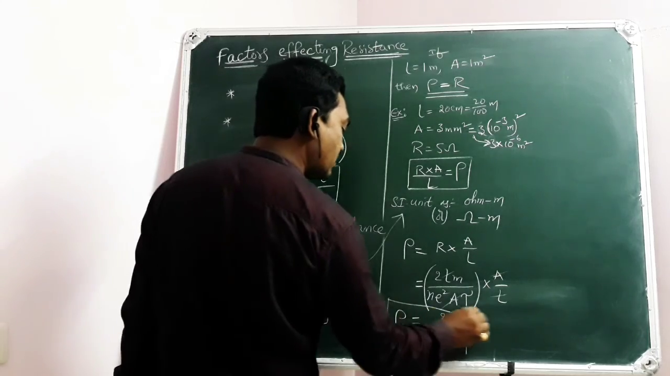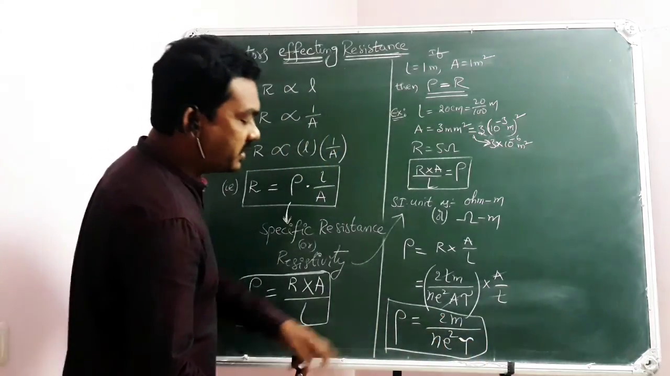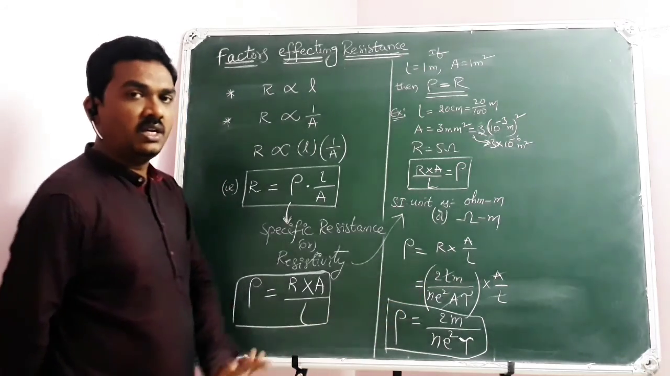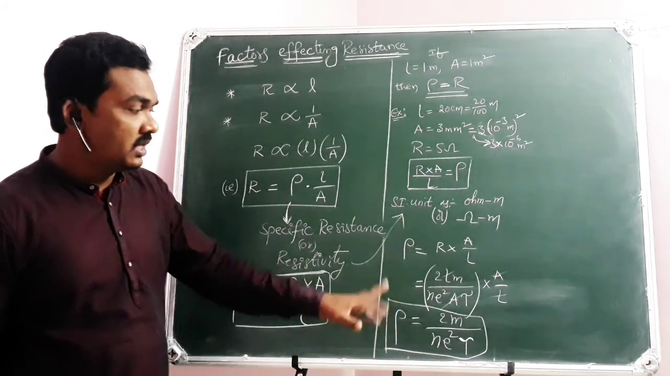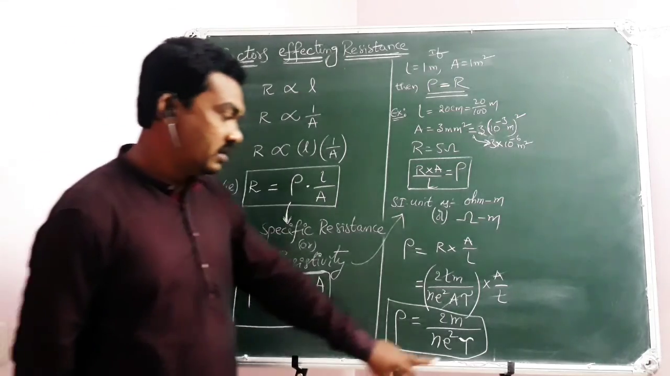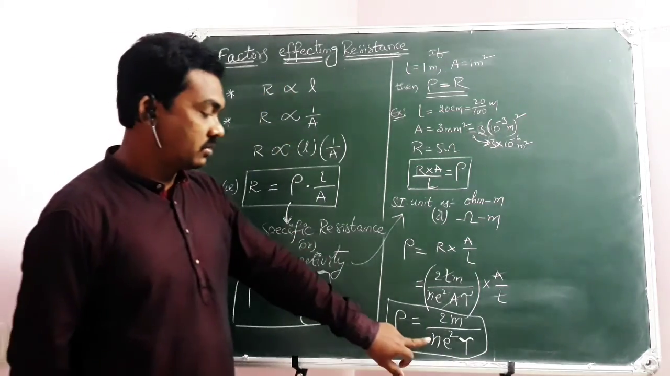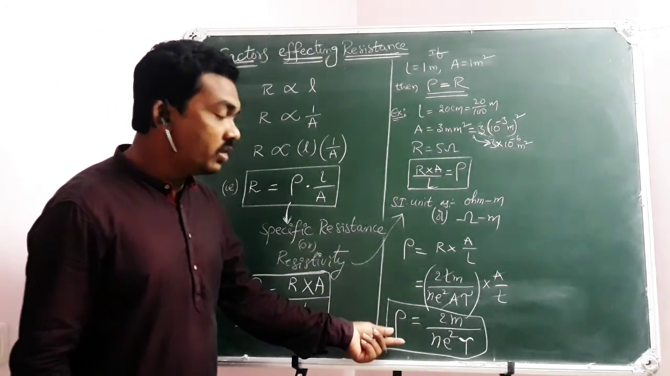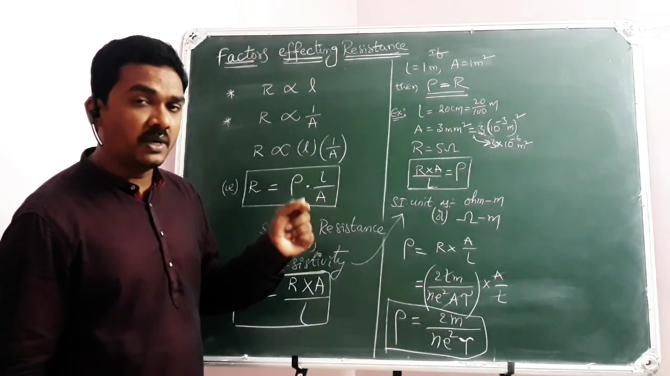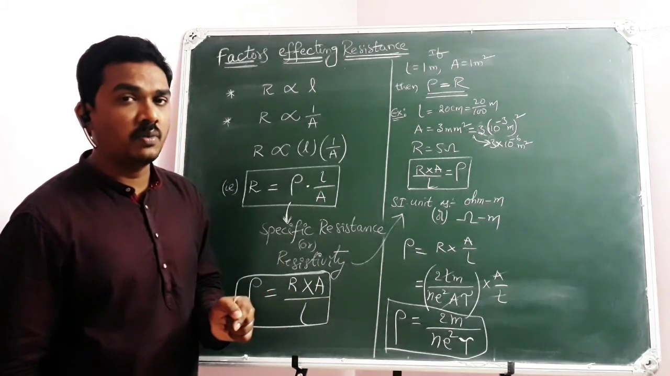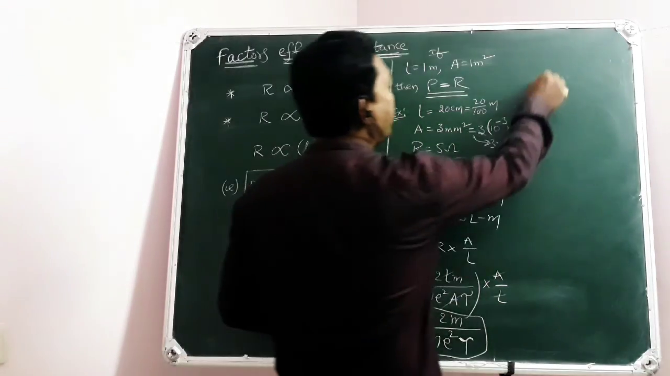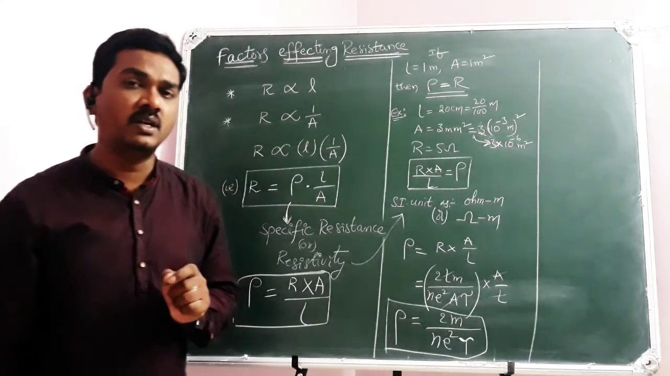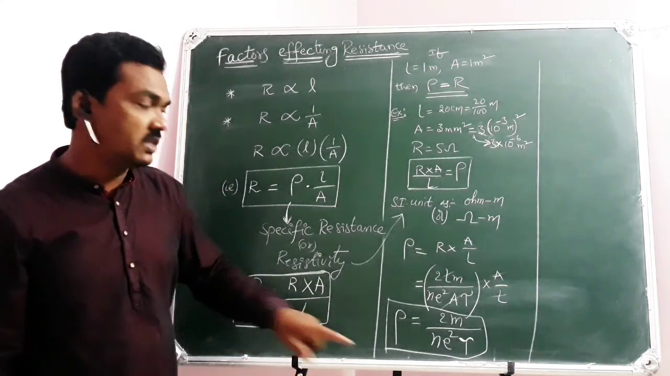This is the rho value. From this you can understand that the specific resistance of a material does not depend on the cross-sectional area of the conductor or the length of the conductor, but it depends on tau, the relaxation time, and also the number of free electrons per unit volume. That's why I told you rho is the characteristic property of a material, but it is not the property of a body. That means, like earlier, you take a 20 centimeter copper wire, a 2 centimeter copper wire, a 2 millimeter copper wire, it will have the same rho value.